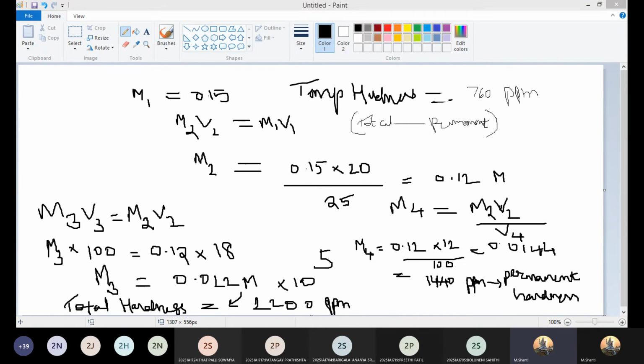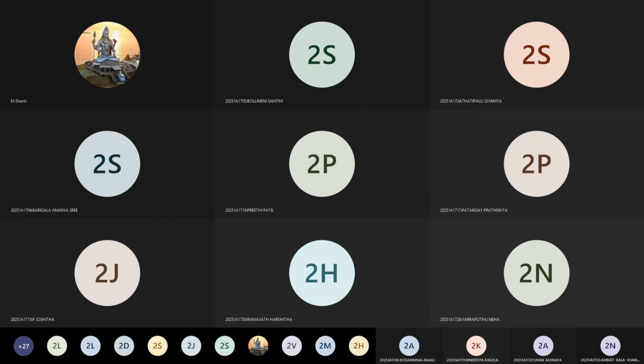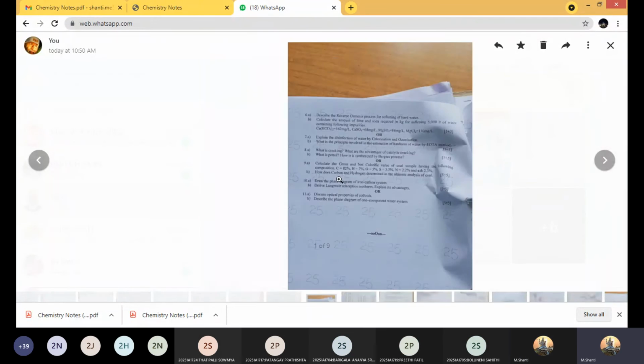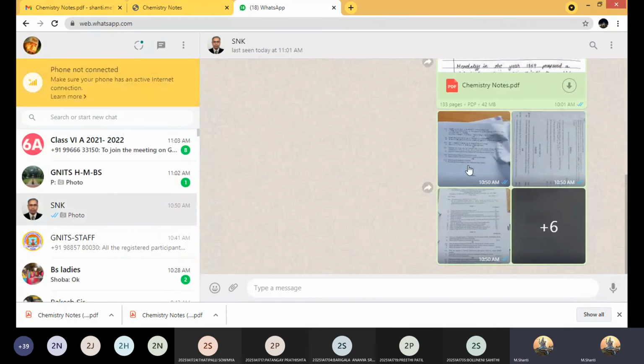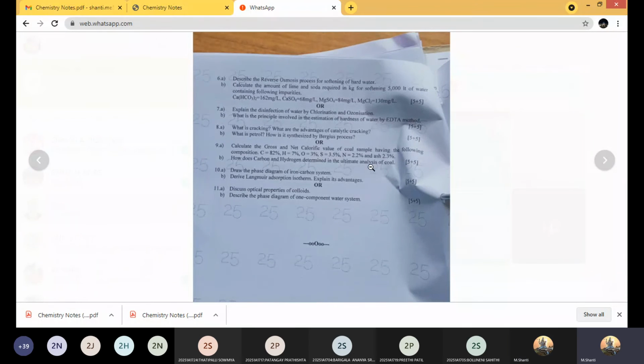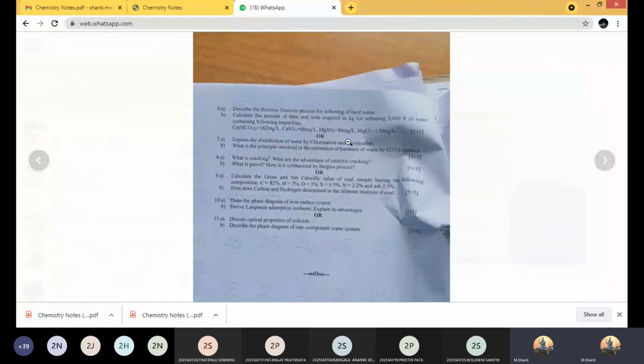I'm sharing photos. Okay, I got the whole question papers. Here you can see, describe the reverse softening of hard water.